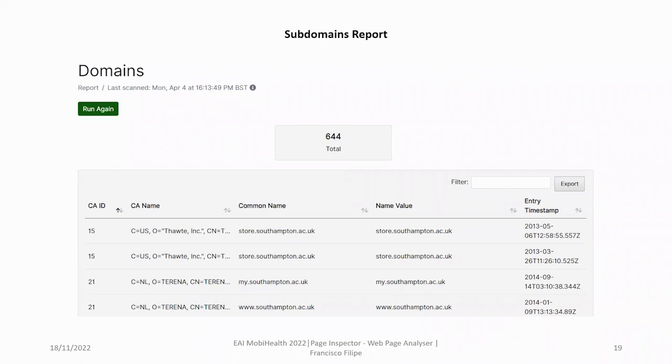This is the subdomains report that aims to present the user with the subdomains related to the domain of the page. The analysis is done by a tool developed for Linux, Windows, and macOS. This tool allows you to analyze the certificate transparency log (CRT) of a domain. The API takes the URL of the page as an argument and returns a JSON response. On the table, you can see the name and the entry timestamp for each subdomain.